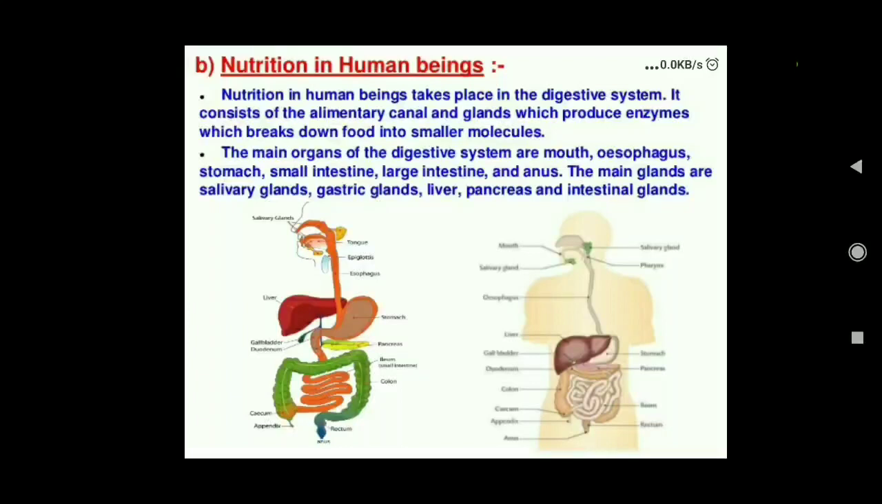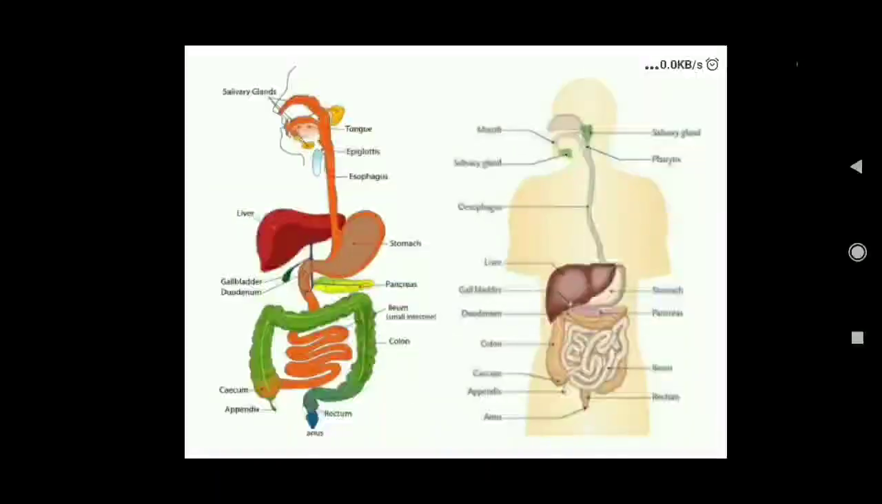Here, two diagrams are shown that are showing the location of the main organs of the digestive system. So these all are the important organs of the human digestive system or the human alimentary canal.